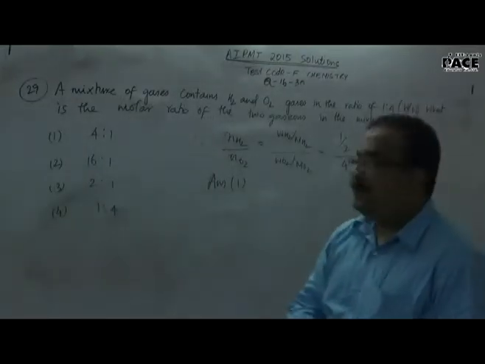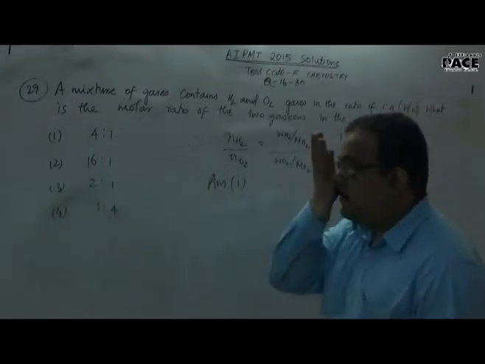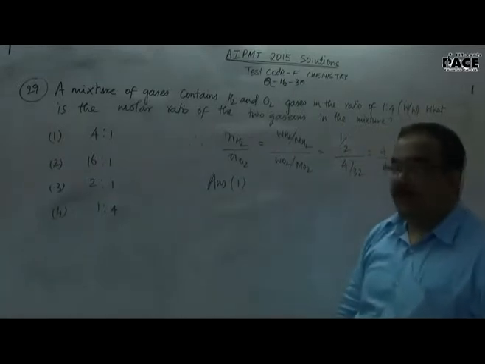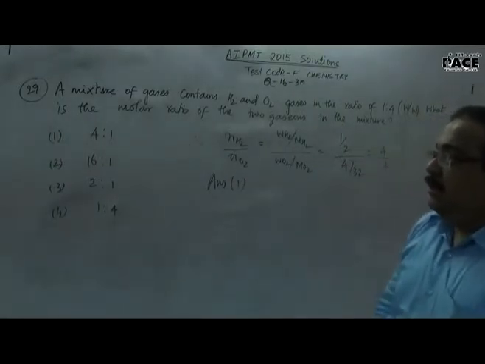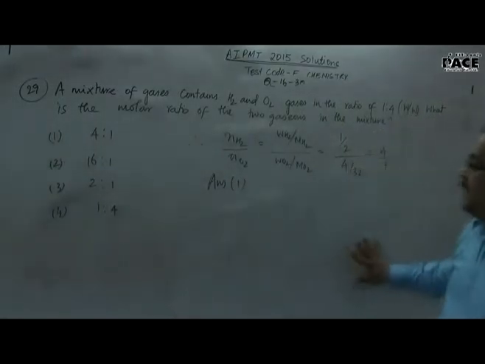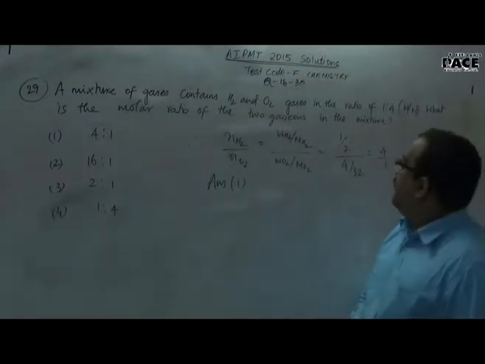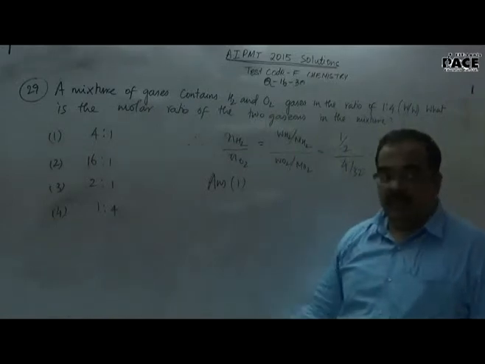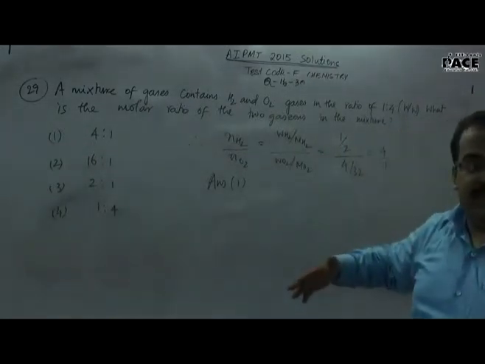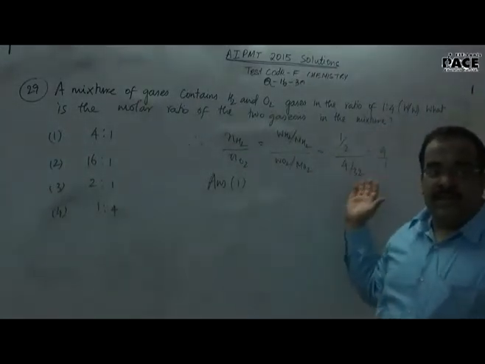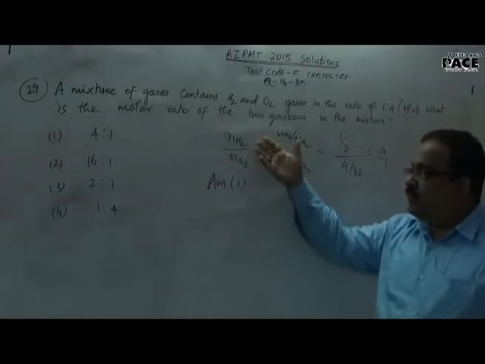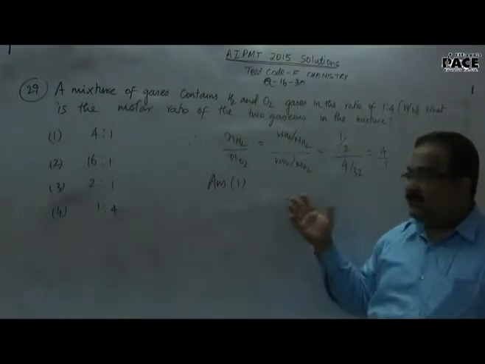So on to question number 29, again from the gaseous state, or you can say number of moles or basic concepts in chemistry. Now, a mixture of gases contains hydrogen and oxygen gases in the ratio of 1:4, weight by weight. What is the molar ratio of the two gases in the mixture? Now, they are asking us to convert weight by weight into moles by moles. Therefore, nothing else, we need to convert a weight ratio into a mole ratio. Of course, mole ratio everyone knows, it's weight by molar mass.